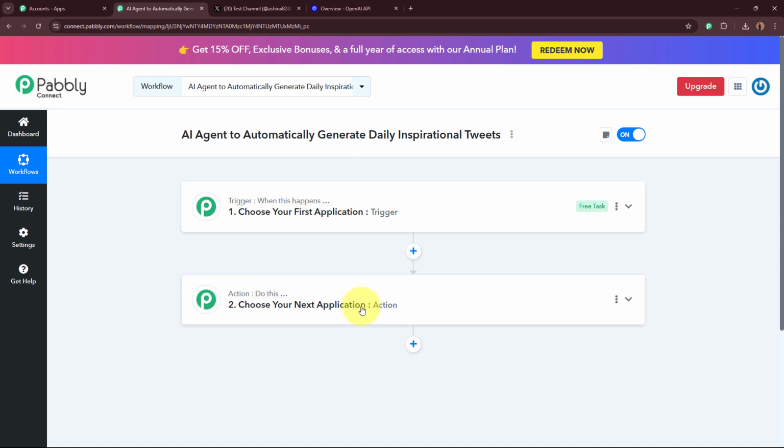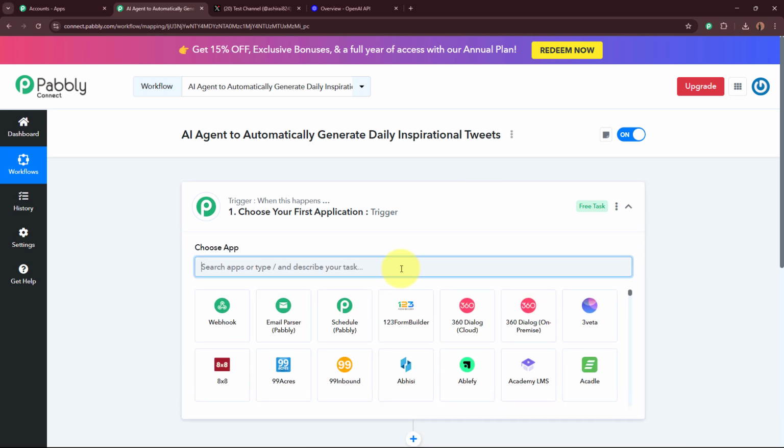That means what is action? Action is a response towards our trigger. In an automation process, there can be only one trigger step but multiple action steps, and we are going to set up our trigger step first.